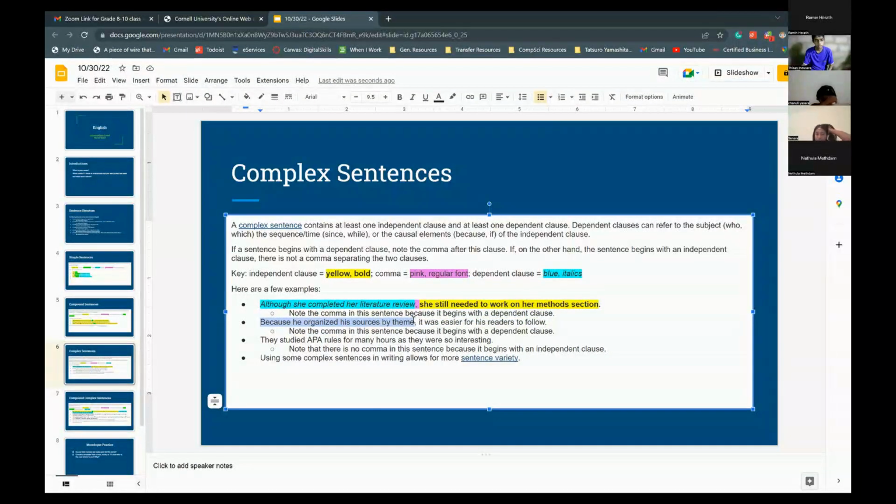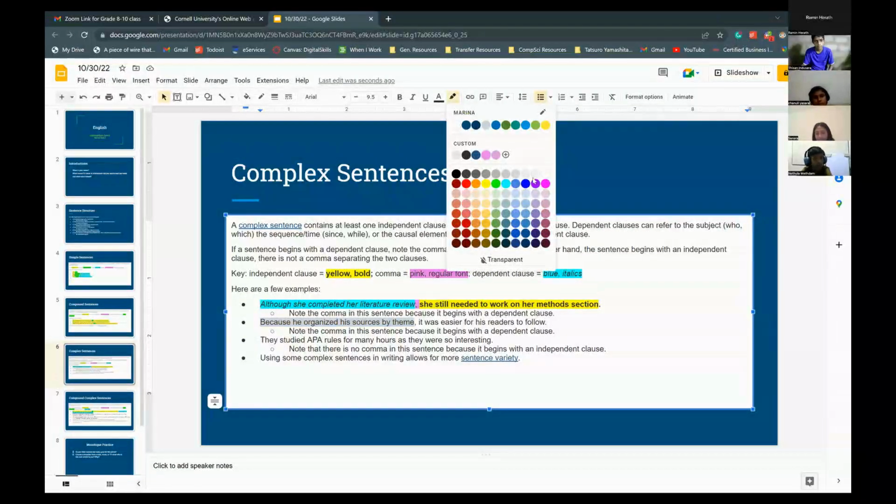So because he organized his sources by theme, do you guys think that's an independent or dependent clause? Dependent clause. Yep, that is a dependent clause. Because remember, the difference between independent and dependent clauses is that independent clauses can stand alone, but dependent clauses cannot.